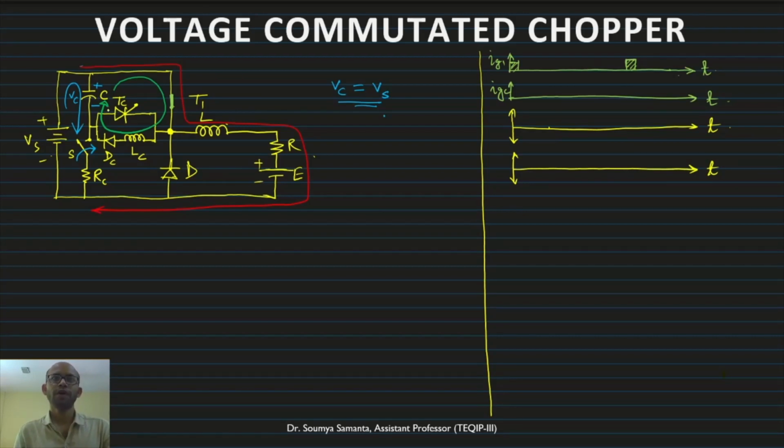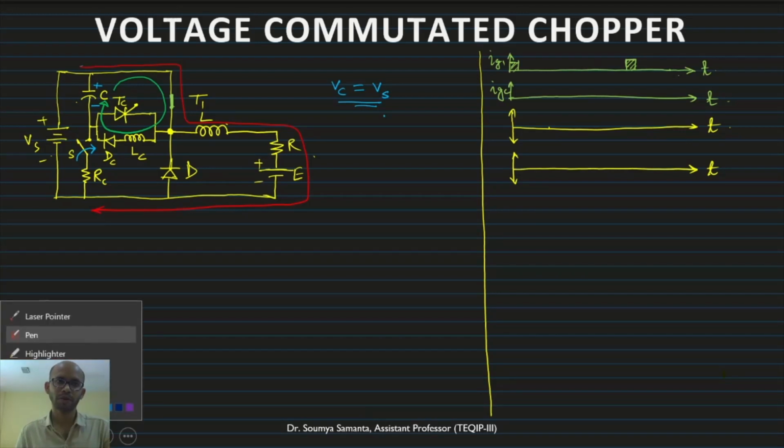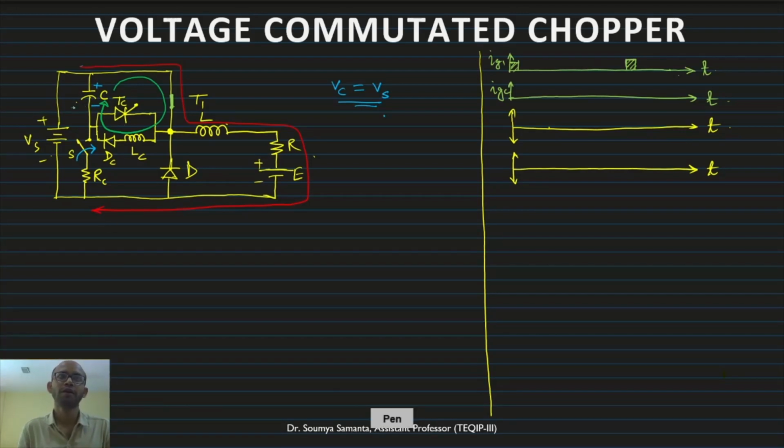So there will be flow of current. So what will be the result? The result will be that this will be plus. Let me draw it in the same color, in the green color. So this will be plus, this will be minus. So the polarity across this capacitor will change. So this will be the VC. This will be plus, this will be minus.